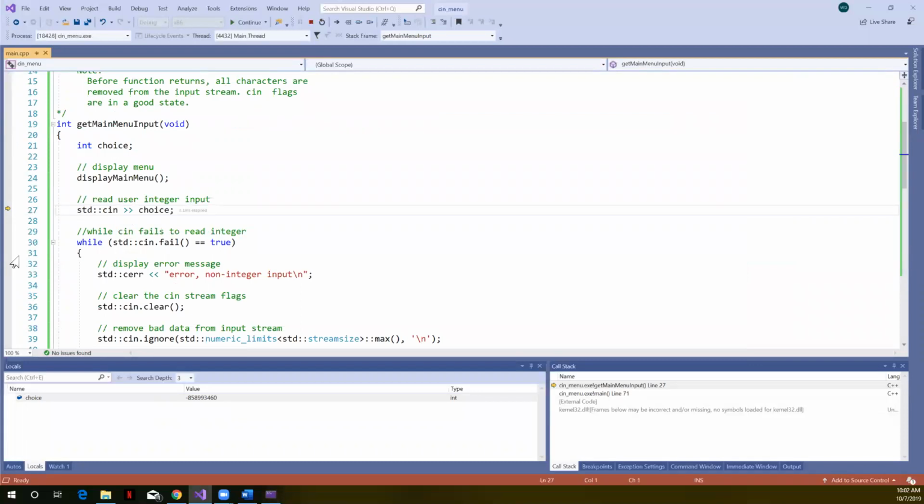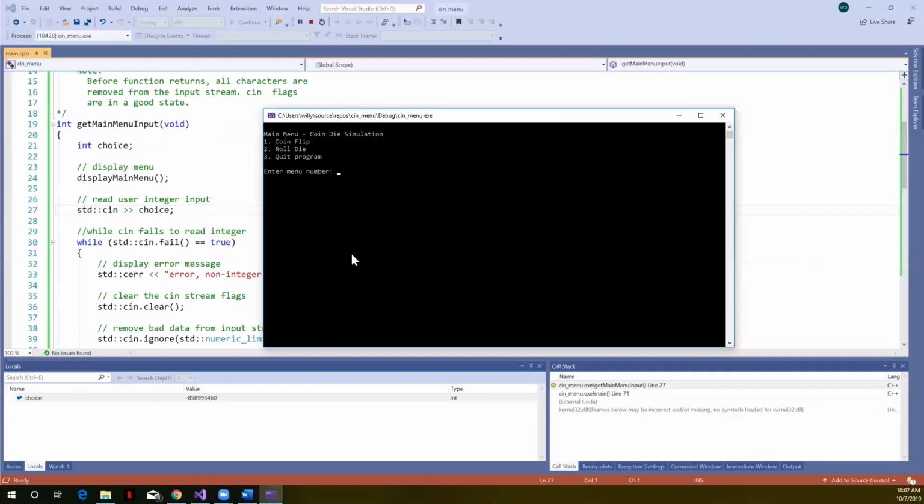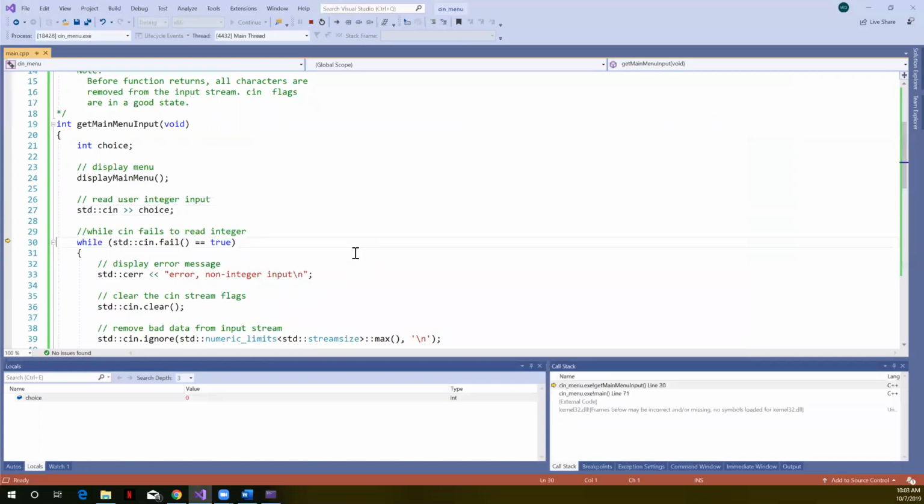Ended that function, went back, right? We called that function from here, so it came back to where we called it from. That information is stored out in memory on the call stack, so it knows where to come back. And now we're ready to execute this line of code. So if I hit F10, right, step over, saying I want you to execute the cin operation. So now it's waiting for me to enter a menu number. In this case, let's actually purposely make it fail. I'm just going to type a capital R and hit the enter key.